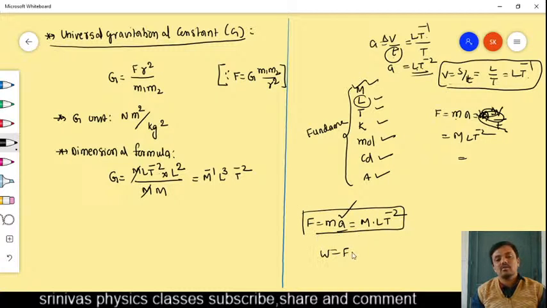If you want work, force into displacement. Force is M L t power minus 2. Displacement comes under the length. We write here M L square t power minus 2. This is learned in the units and measurements chapter, right?